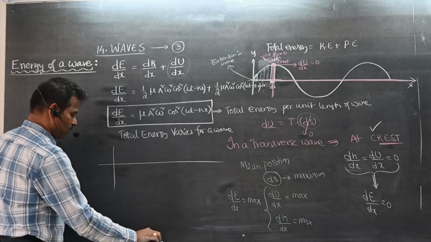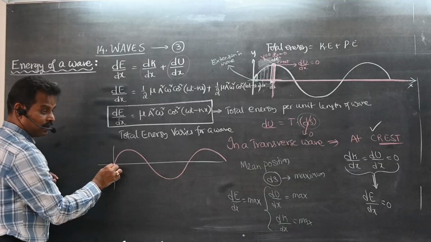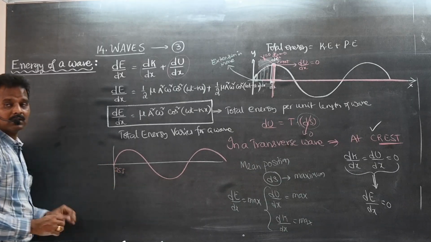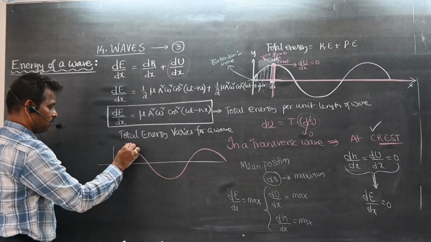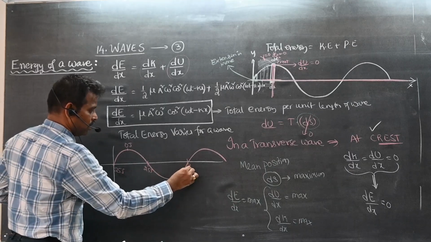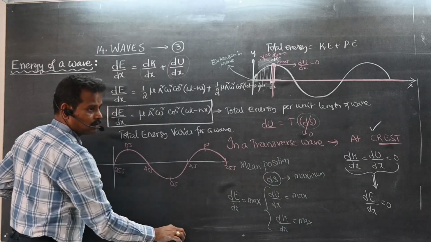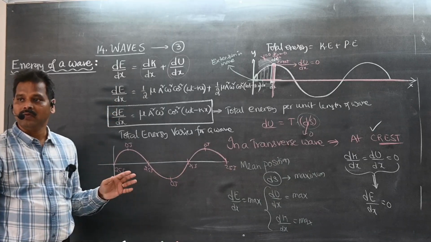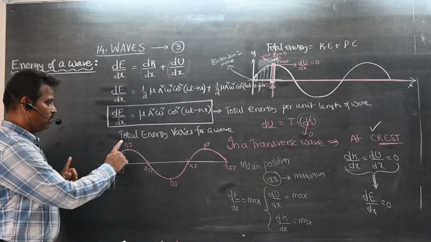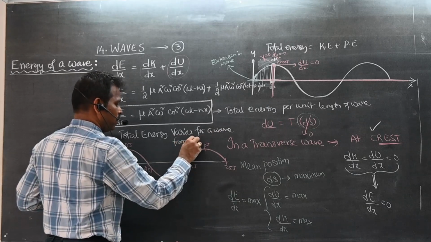Now here I am taking a wave. This is the waveform. Let us say here the energy is maximum, this is 25 joules. How much energy here? 0 joules. Here, here, here. So now tell me whether the total energy is constant or not. Total energy varies for a wave from point to point.